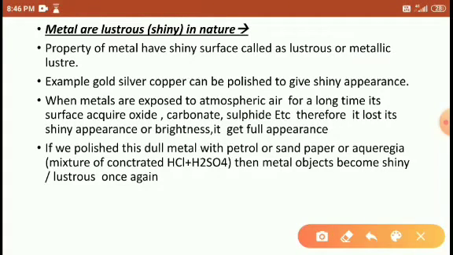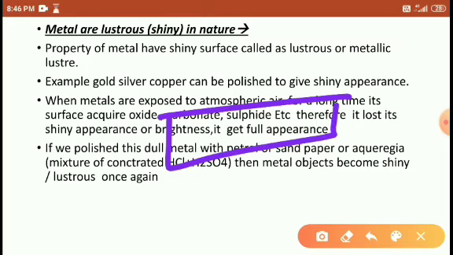The metal is lustrous in nature. What are the metals there, students? Lustrous means shining. The metals shine. For example, gold will shine, silver will shine, aluminum will shine. It means every metal, most probably, exhibits brightness. That brightness we call lustrous.